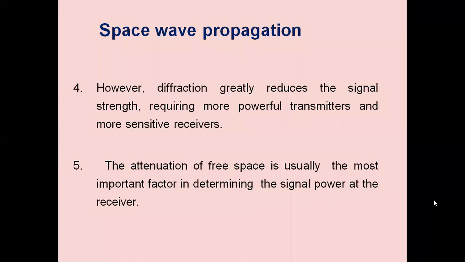So in space wave propagation, keeping in view the distance between transmitter and receiver, we can make use of signal to noise ratio calculations. For that, we see the attenuation, how much the signal level is deteriorated. Based on that, we can go for calculations such that we get more signal to noise ratio at the receiving end.